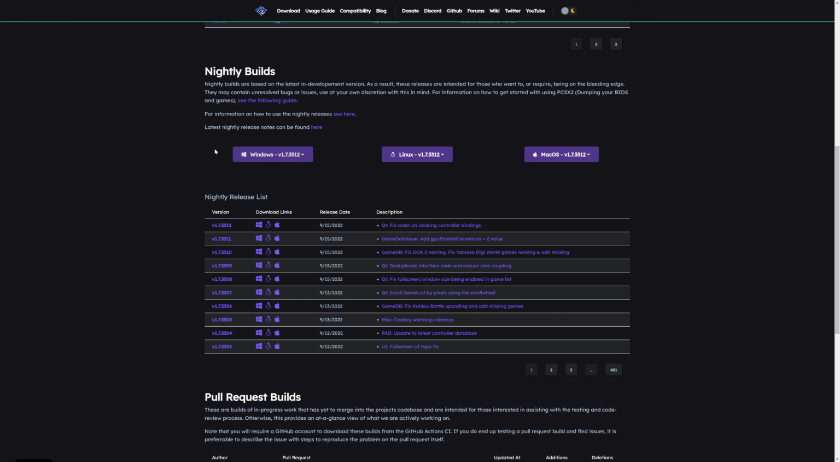My tutorial is focusing purely on Windows, but the steps should also mostly apply to Linux as well. Click on your platform of choice, so for me I'm going to choose Windows, and you'll see that there are the new QT builds here. There's an AVX2 version and an SSE4 version.